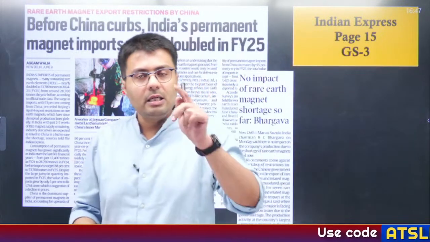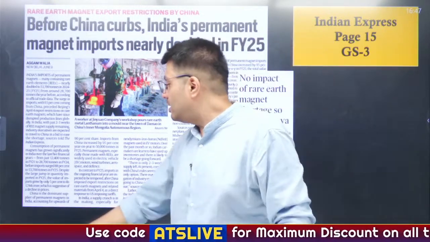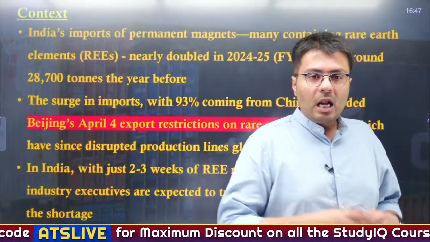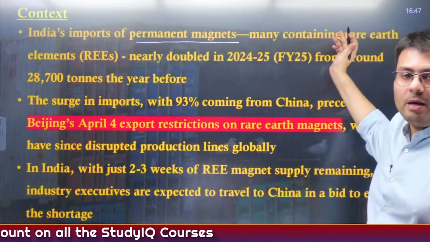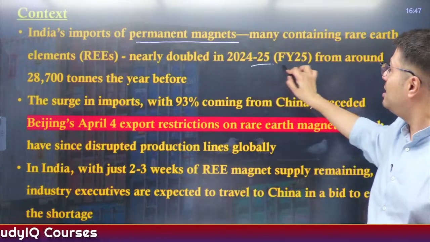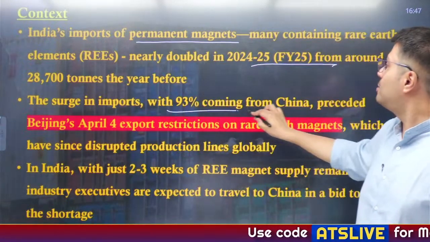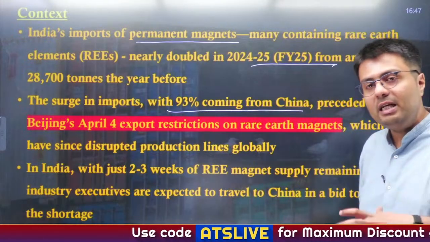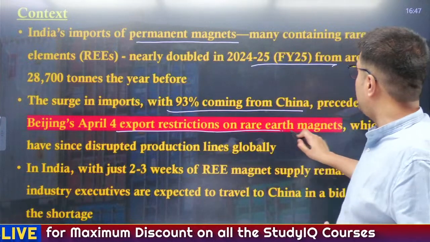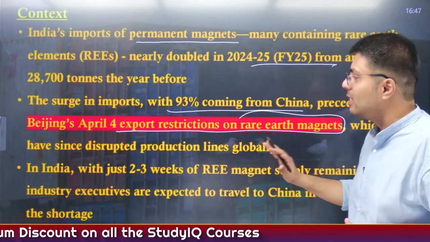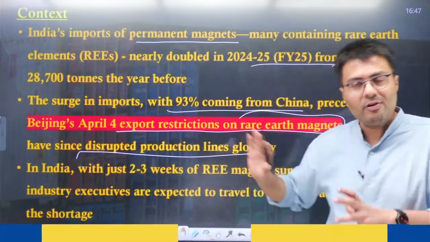So these two articles are talking about one thing, that is rare earth magnets and China's reluctance to export these to other countries, right? Now, in the context of our discussion today, India's imports of permanent magnets, many of them using rare earth elements, have nearly doubled in the last 1 year, and the surge in imports, with 93% of them coming from China, preceded a recent development in China that it has imposed certain export restrictions on rare earth magnets. Now, these export restrictions have disrupted production lines globally, and I will let you know why.